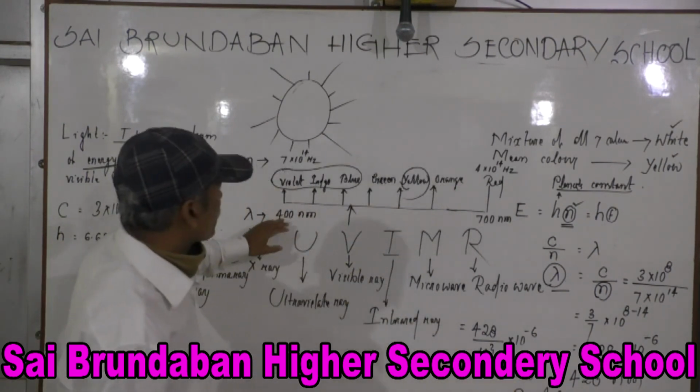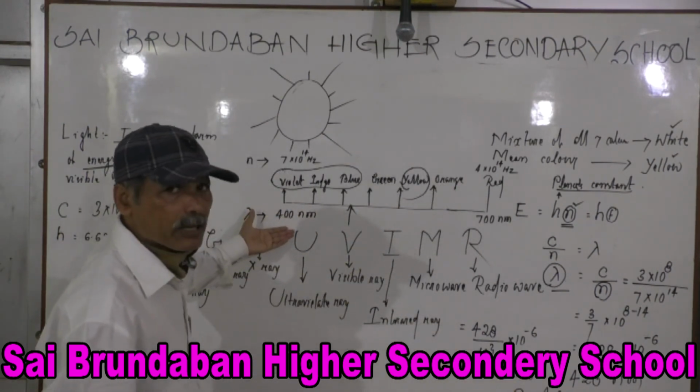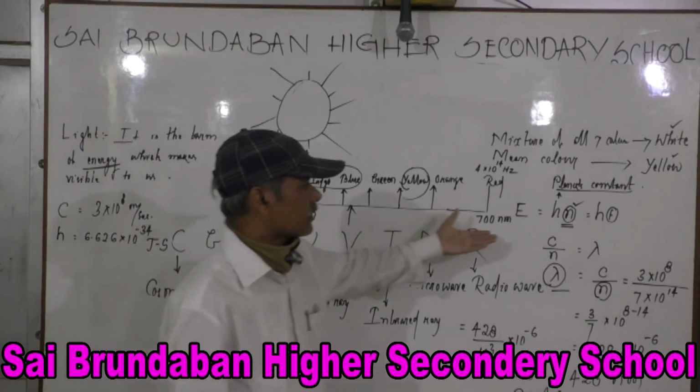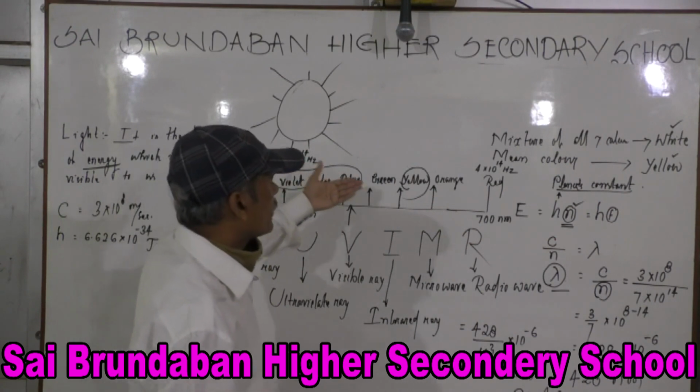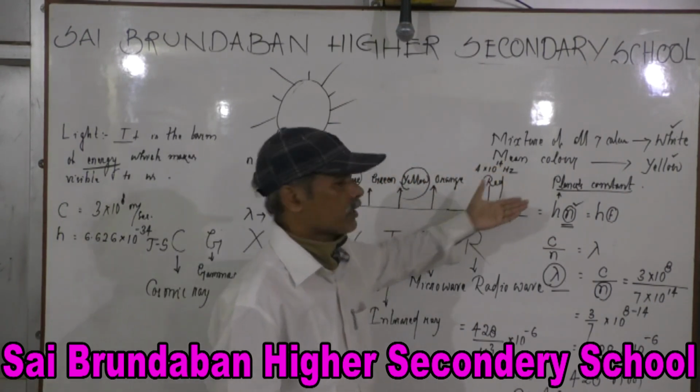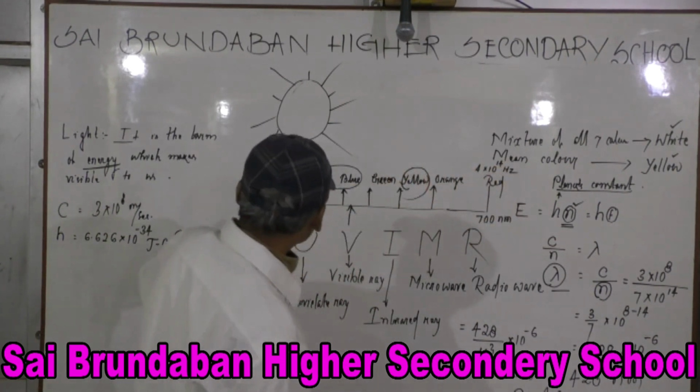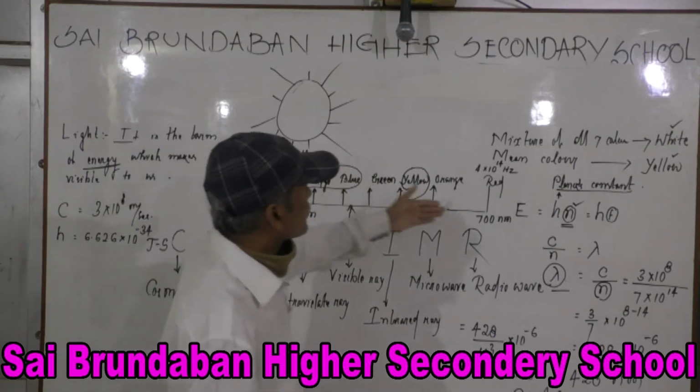So you just try to remember it. It is an approximation value. This is 400 nanometer, this is 700 nanometer. Very close value. This is 7 into 10 to the power 14 hertz, 4 into 10 to the power 14 hertz. You just try to remember it. Very simple. Here is 4, here is 7, here is 7, here is 4.